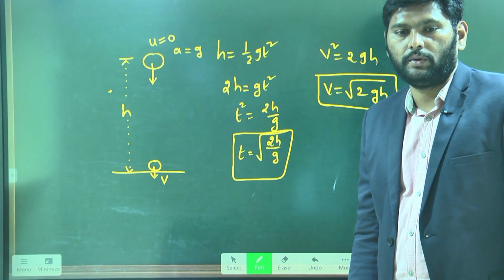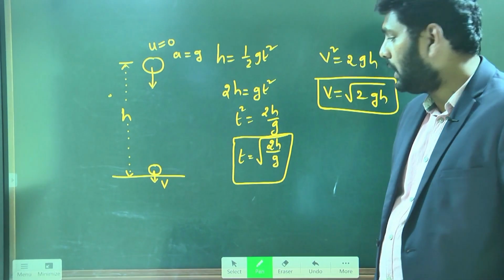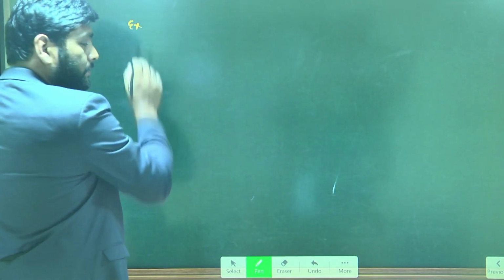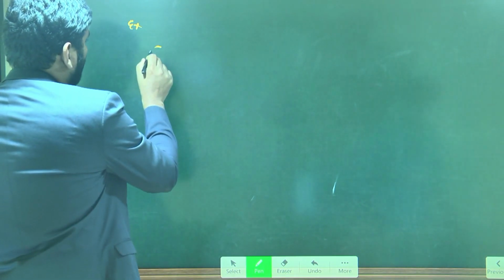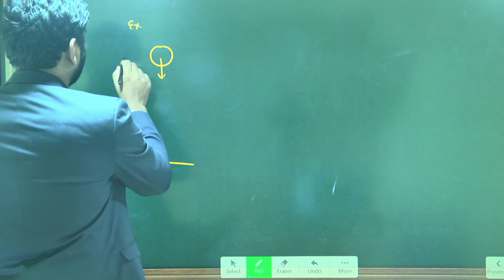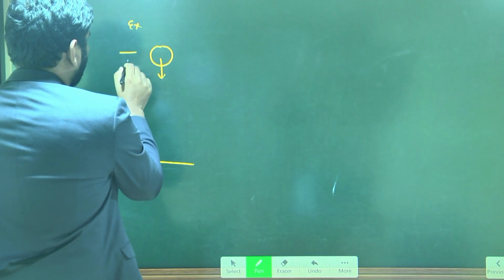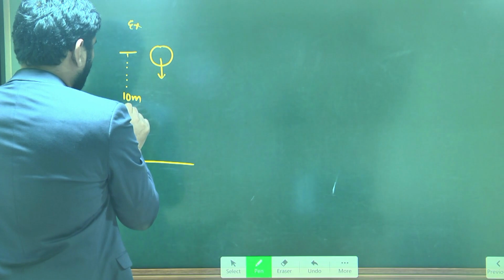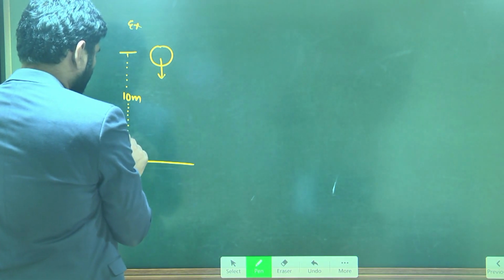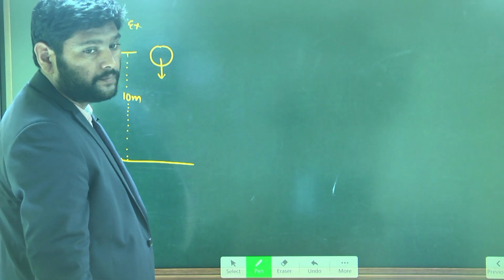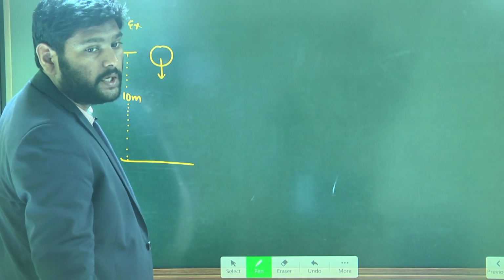First problem, note down. This is example 1. An object is falling freely from 10 meters height.